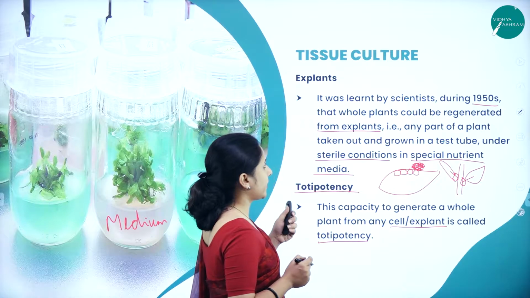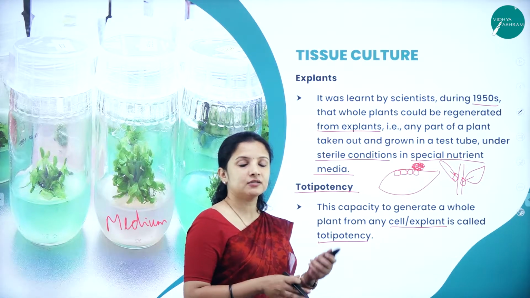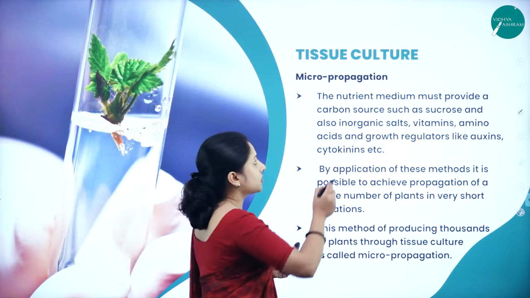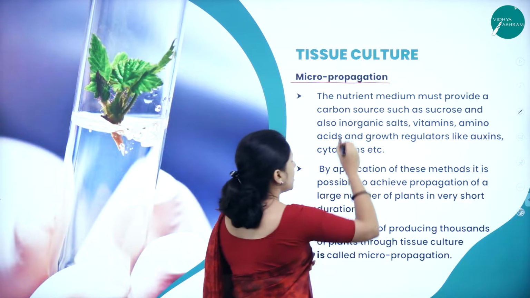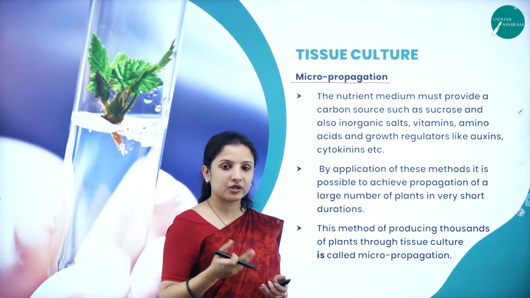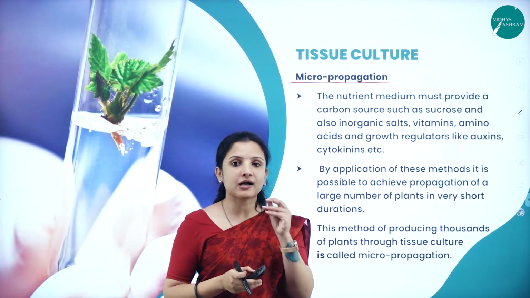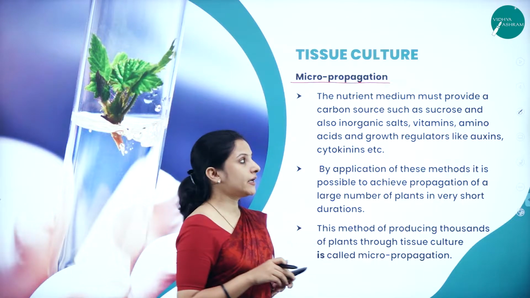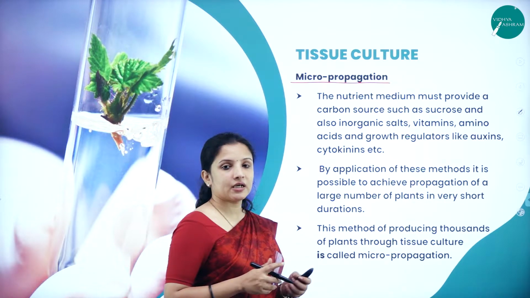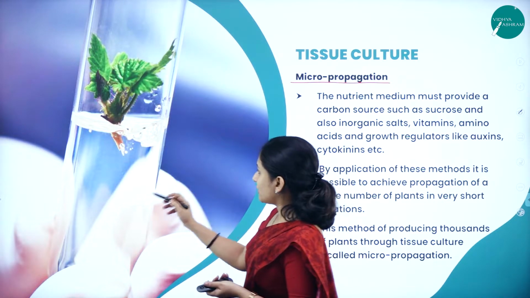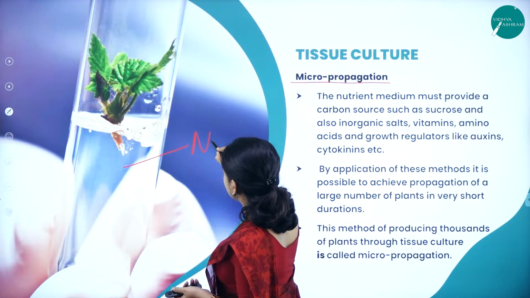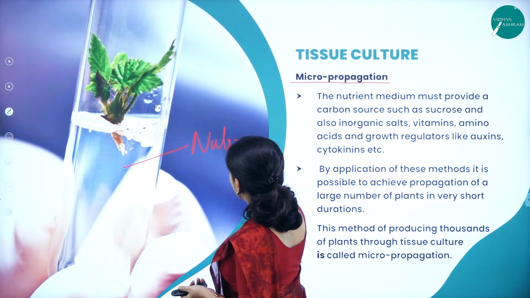Now we have understood what explant is and what totipotency is. After that, we should understand the term micropropagation. Here, of course, we are doing micropropagation. We are using minute parts of the plant to propagate it into a whole new plant, right? Say for example, here they have taken a test tube and supplied it with nutrient medium.